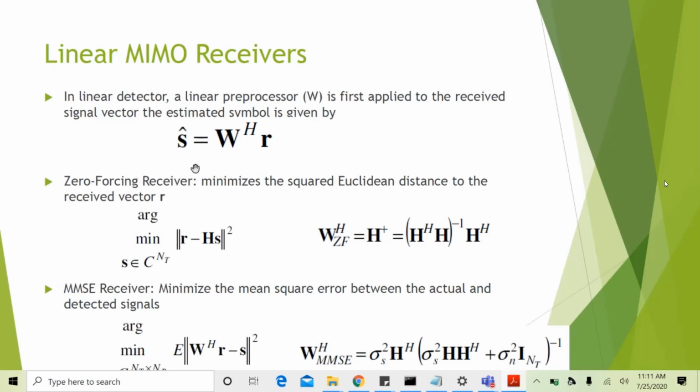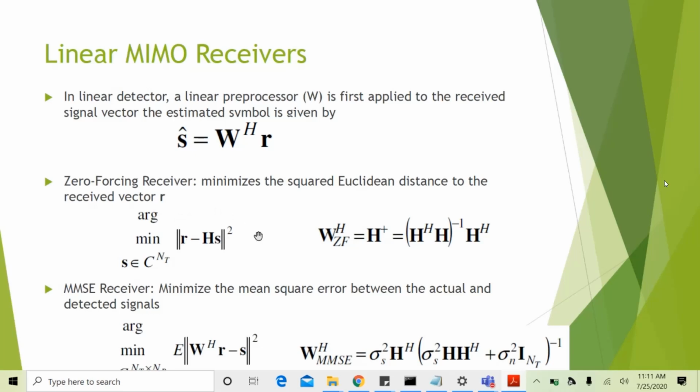Next, in linear receivers we have the zero forcing receiver first. It minimizes the squared Euclidean distance to the received vector R. Here this is the metric that needs to be minimized, norm of R minus HS squared, S belongs to this set. We need to differentiate this with respect to S and then find the value of S hat.